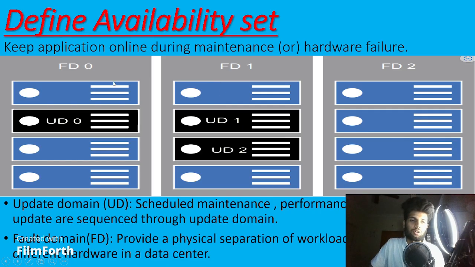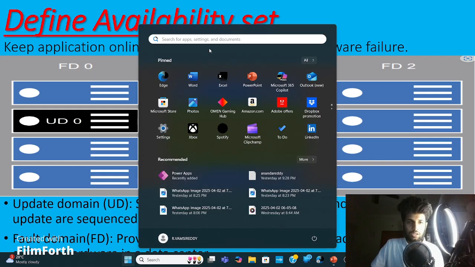So fault domain, update domain, fault domain, update domain. If this virtual machine goes down, again update domain 1 is going to run. If they are doing the update in one update domain here, still update domain 1 is going to be up and running and delivering the data. I'll show that.